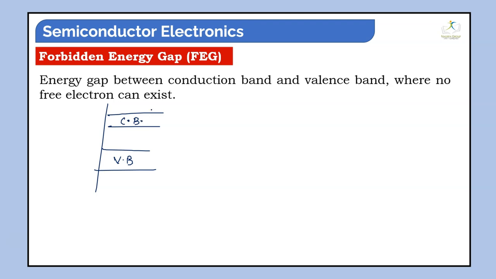If we give some energy to the valence band, an electron can move from the valence band to the conduction band, so it starts to conduct current. In between there is an energy gap. In an insulator, this energy gap is very high, because of that electrons do not transfer from the valence band to the conduction band.